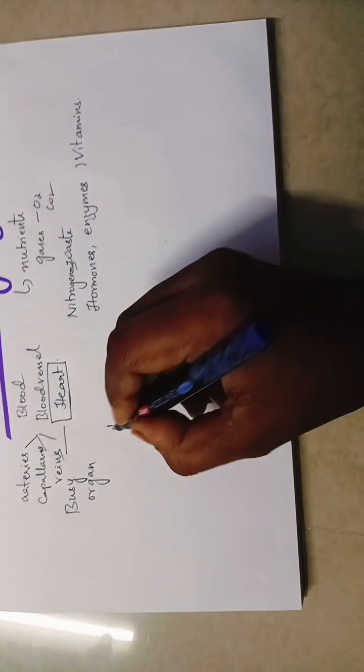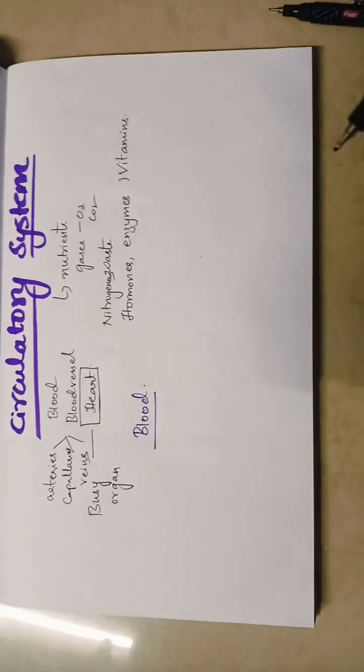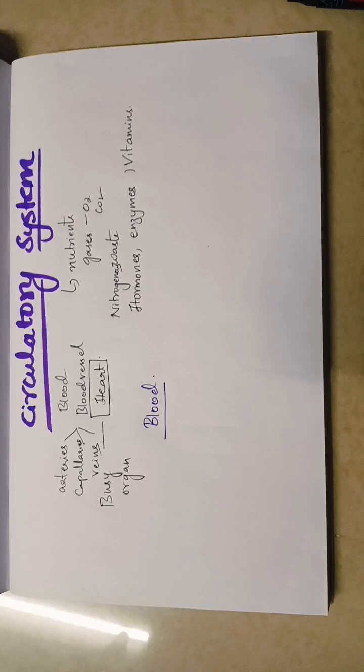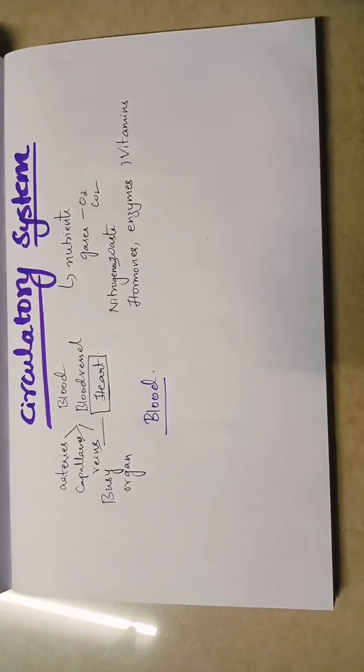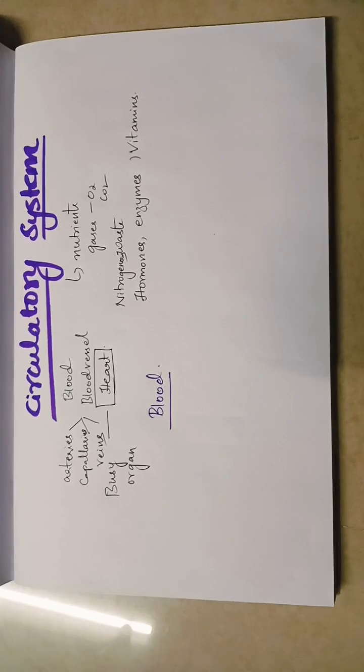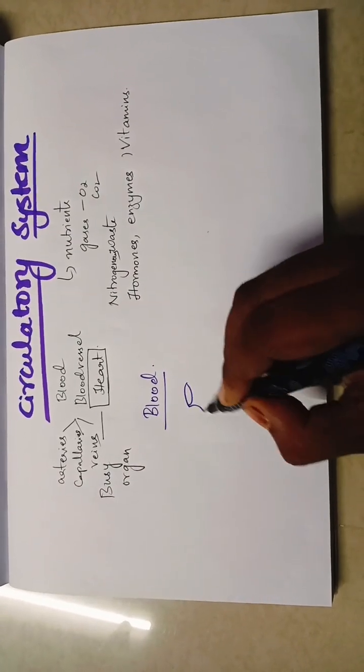Now let us talk about the blood. The blood is the chief agent which helps in distribution of all the materials. Then what does the blood comprise of? Here is a small example so that you can know exactly what blood is. I will take a small vessel.